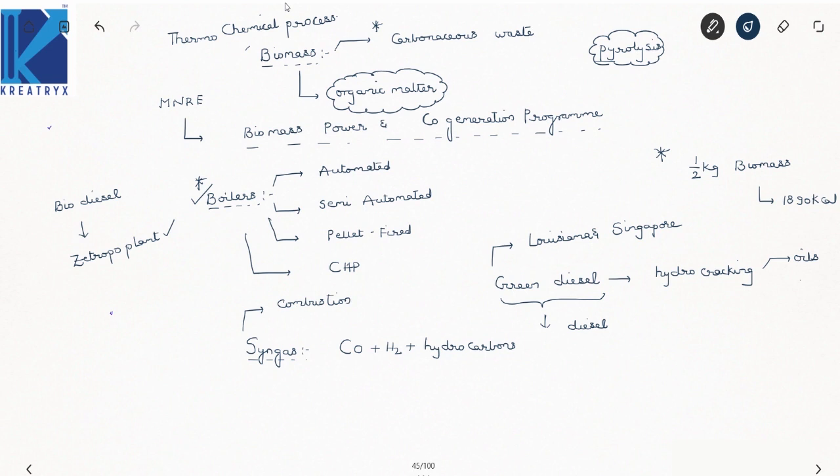Now see here, this syngas is more efficient than biofuels, I mean this biodiesel. Now this syngas can be used to produce methanol, hydrogen, and also can act as a diesel substitute, right? Now the next one we have to discuss is fuel cells.